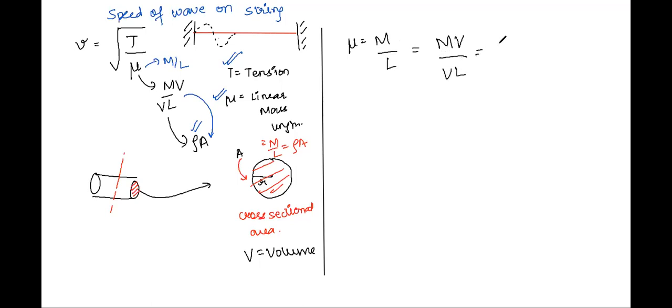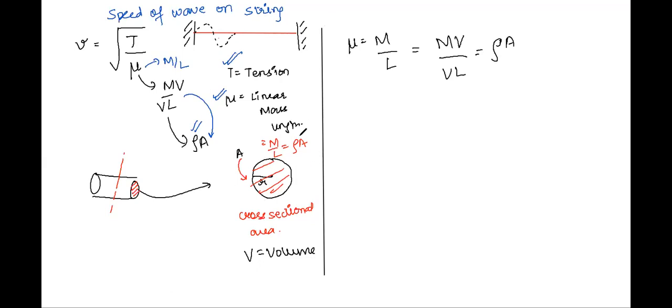Mass per unit length gives me mu, which is the linear mass density, and mass per unit volume will give me density or rho, and volume per unit length will give me area. Clear now? Pakka? Yes, sir. All I've tried to do is express mu in terms of rho and A, just that. Now, this was the speed of the wave on a string.